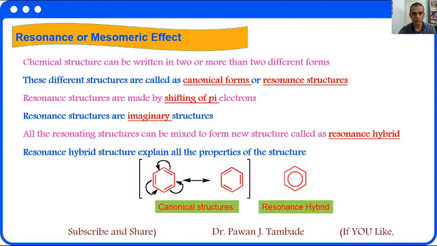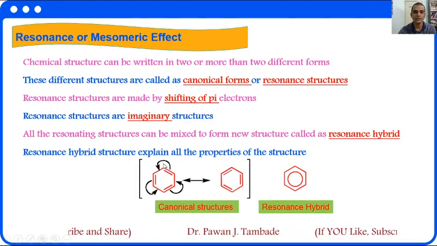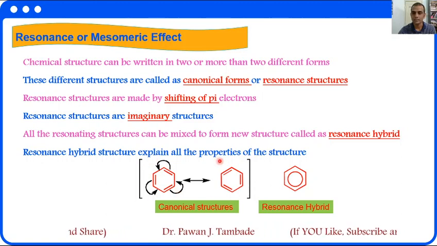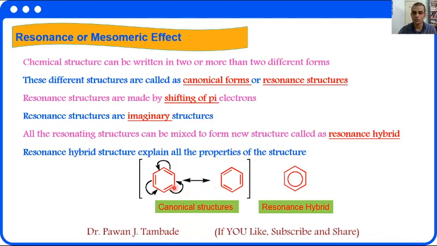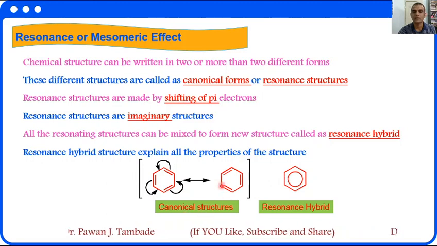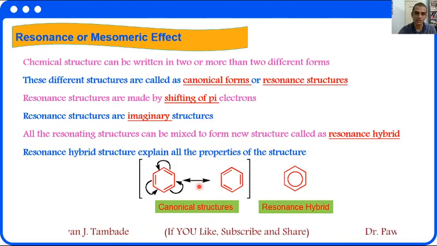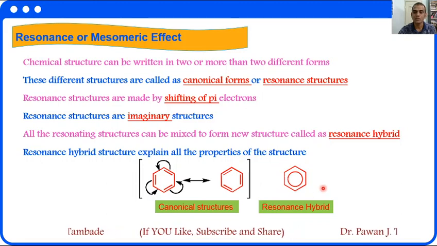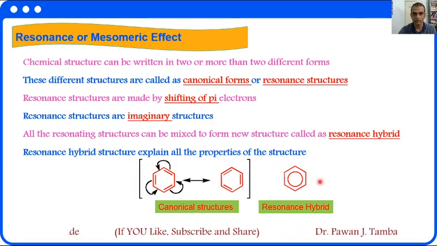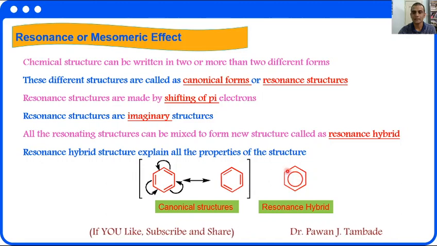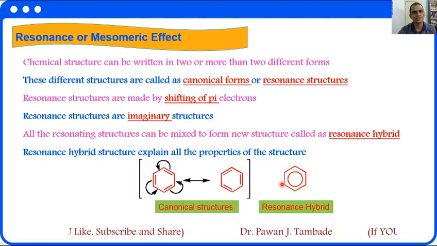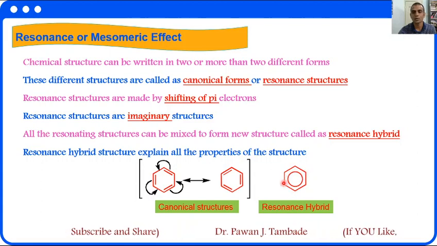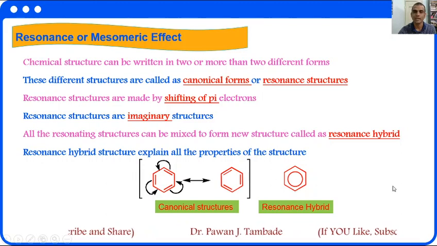Consider benzene molecule. Benzene molecule can be written either in this form or this form. The only difference between these two structures is in position of carbon-carbon double bond and single bond. So these two structures are nothing but canonical structures or resonance structures. And we can write down benzene molecule normally in this format, where we will put circle in the ring which shows delocalization of 6 pi electron on 6 carbon atom. So this structure is more acceptable. This is called as resonance hybrid structure.